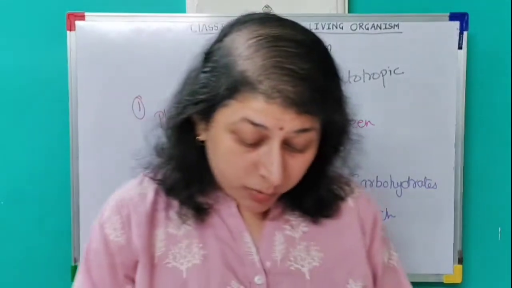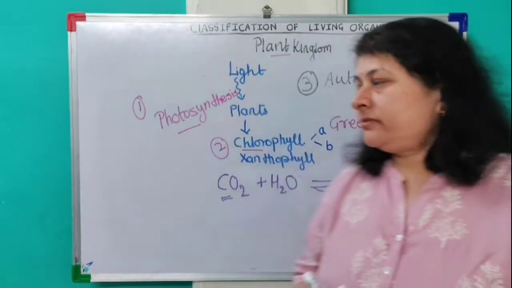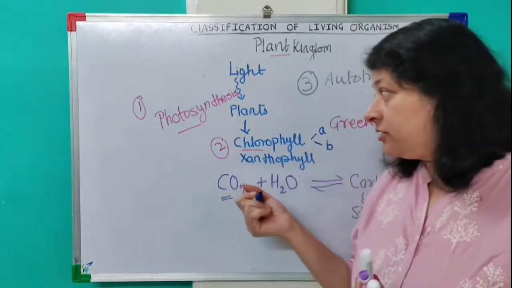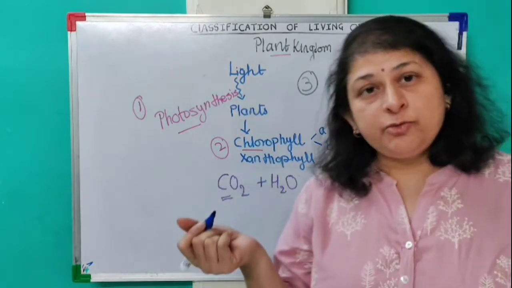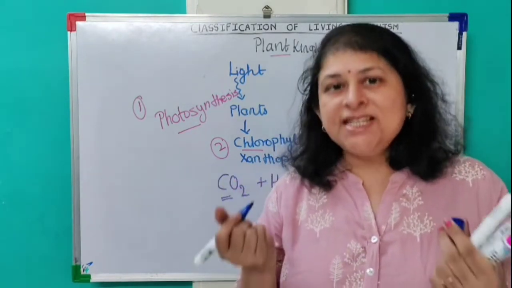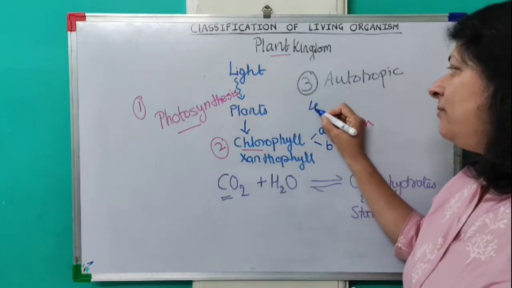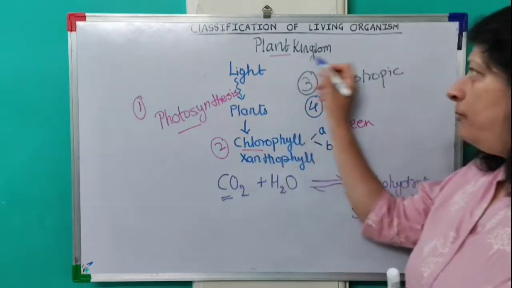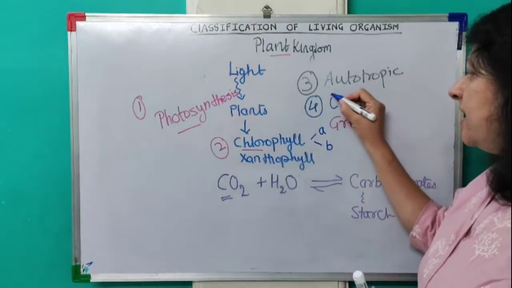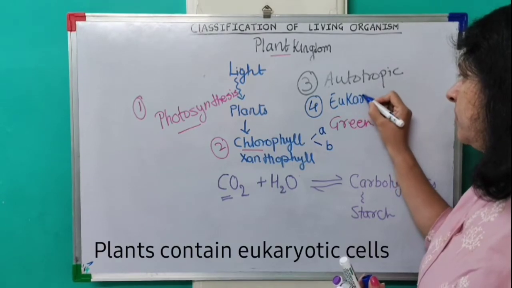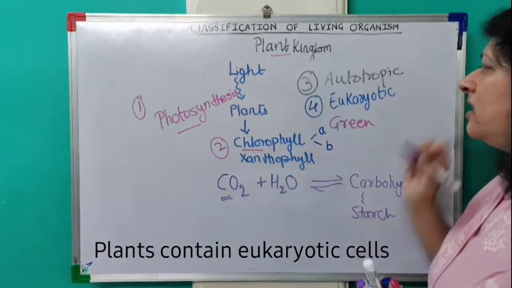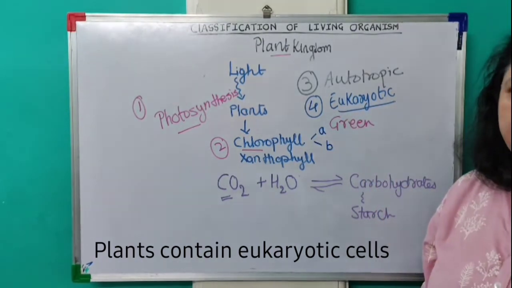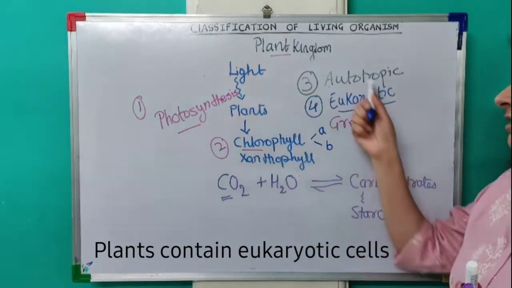Now, one thing is very common, that they are preparing their own food. They are not dependent on others. They have a certain sophisticated instrument to perform photosynthesis. So hence they have an independent nature. So they should have very sophisticated cells. So plant kingdom is eukaryotic. Now you know eukaryotic is an advanced type of cell. So they are eukaryotic in nature. These are major characteristics of plant kingdom.